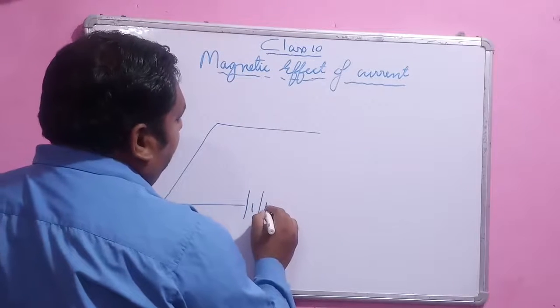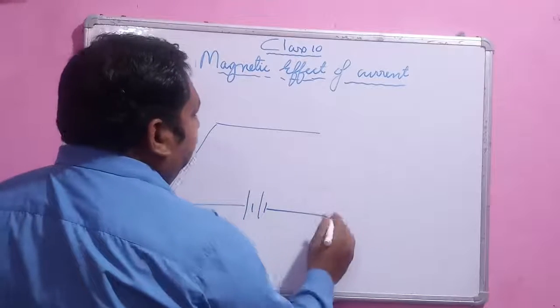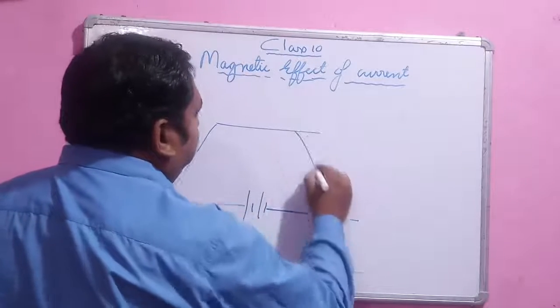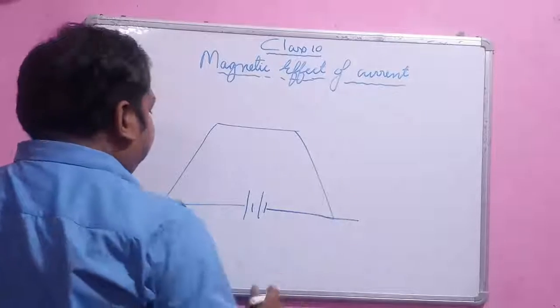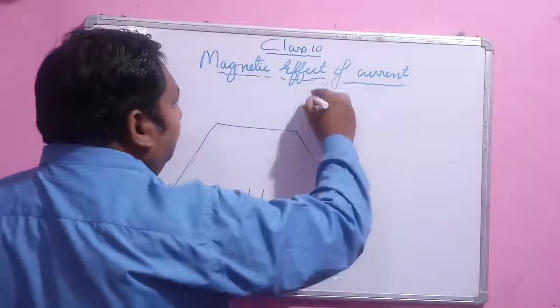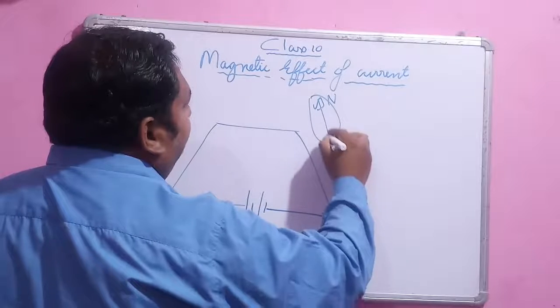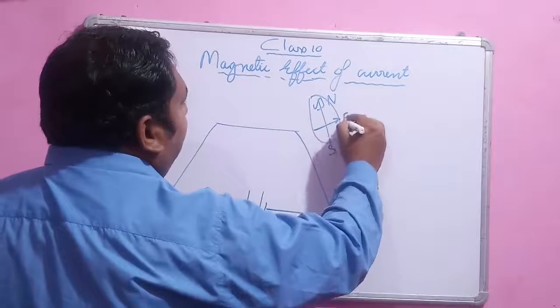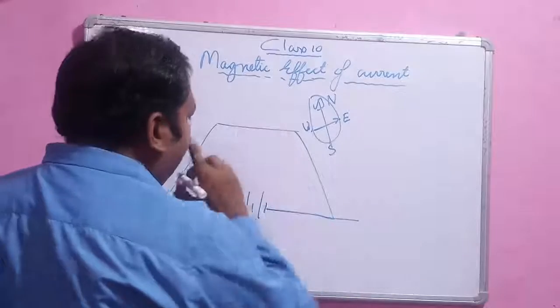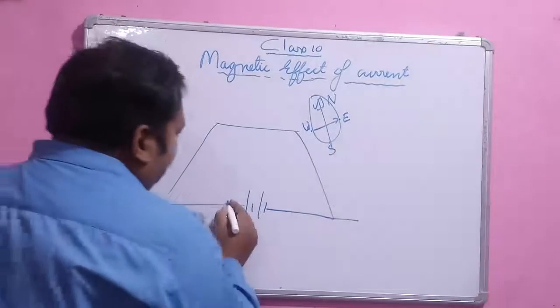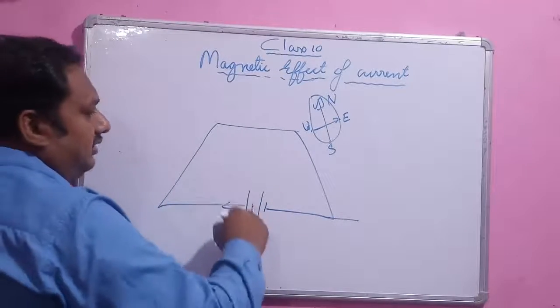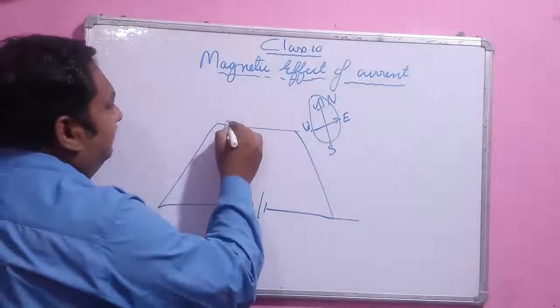This circuit is given in our book also. Here this direction is north, here it is south, here it is east, and here it is west. Okay, so this is the key.